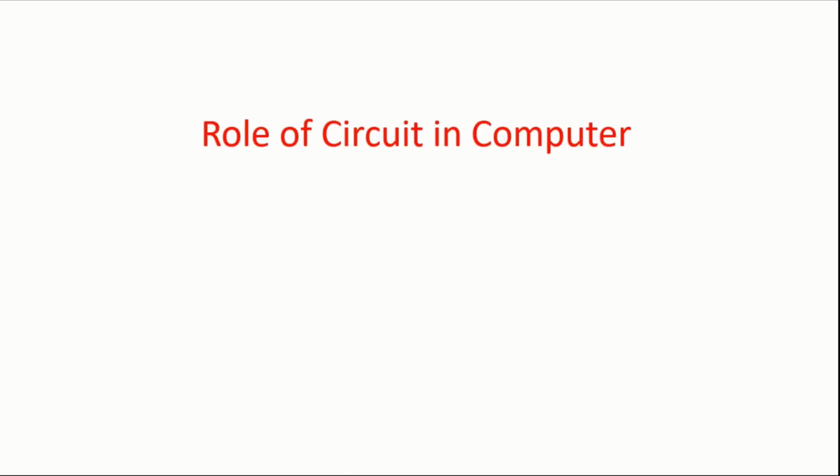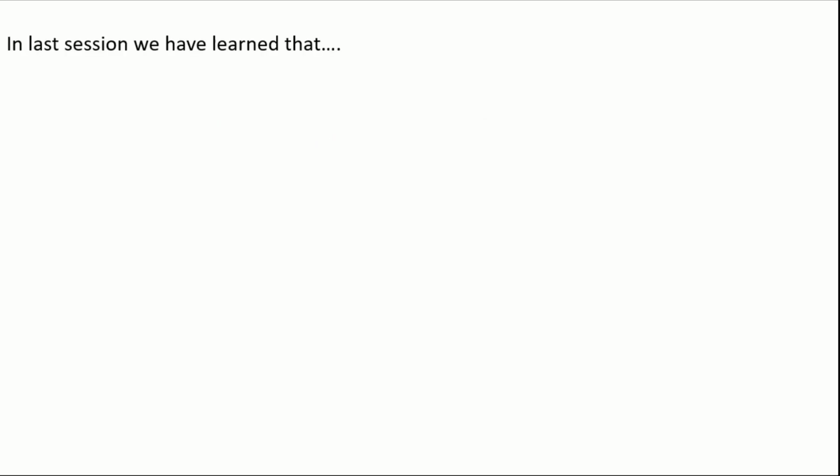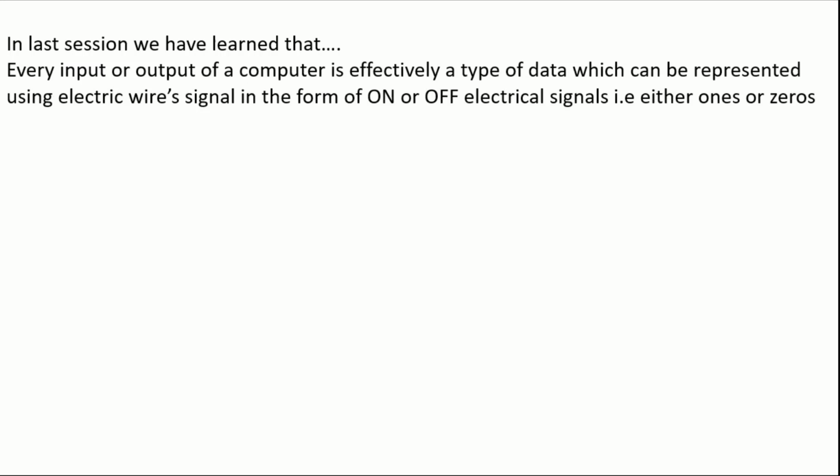Role of circuit in computer. Today we are going to learn what is the role of circuit in computer. In the last session we learned that every input or output of a computer is effectively a type of data. Data can be anything, whether it is a number, audio, or video, which can be represented using electric wire signals in the form of on or off electrical signals, that is, either ones or zeros.